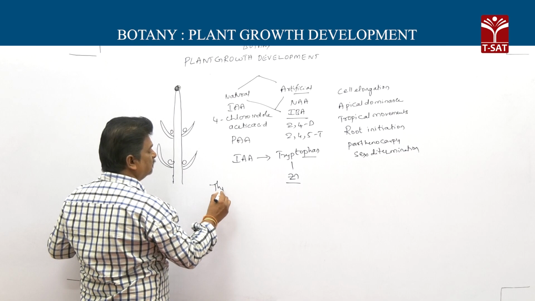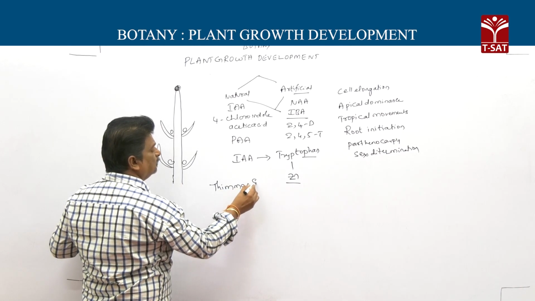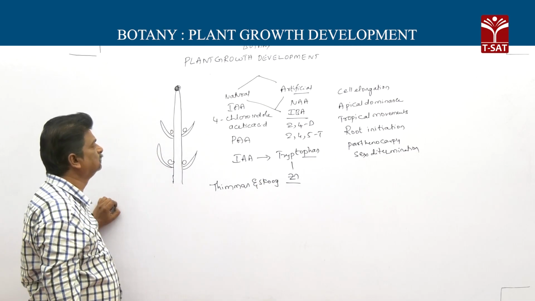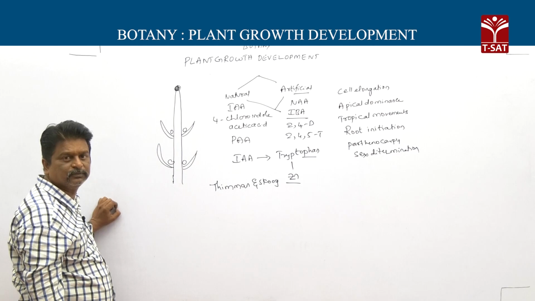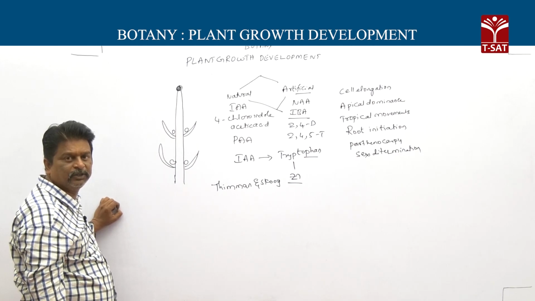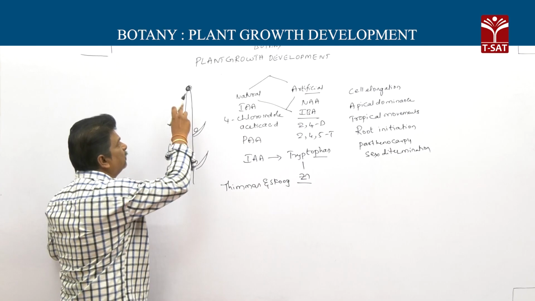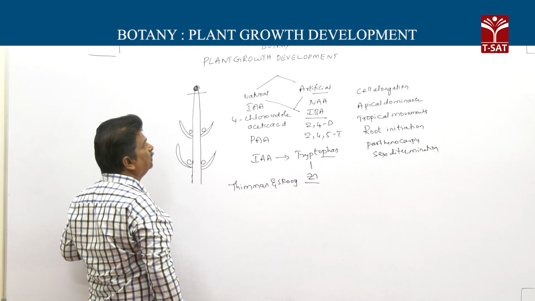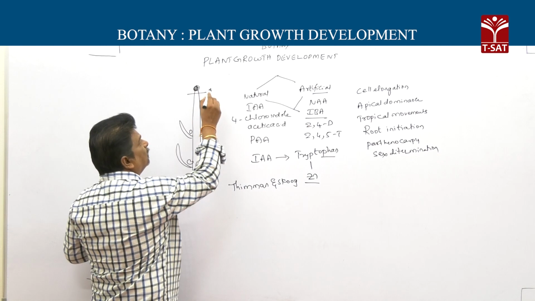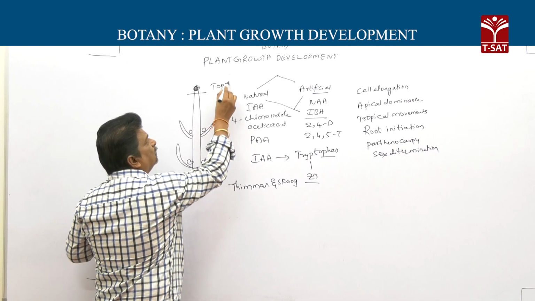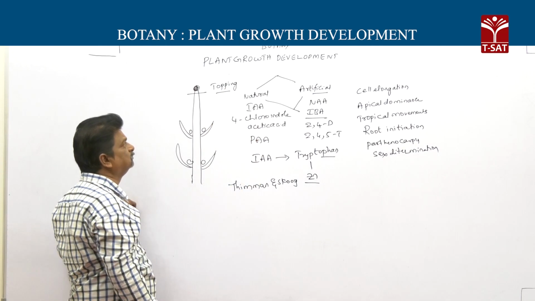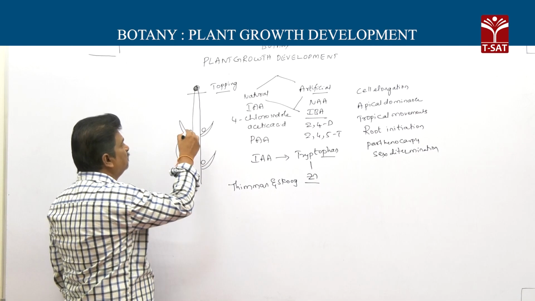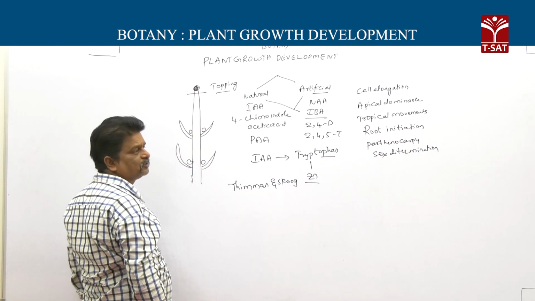This was reported by Skoog and Thimann. How can this apical dominance be removed? Simple: removal of the apical bud. Rightly, the removal of the apical bud is called topping, and topping results in the formation of lateral branches.